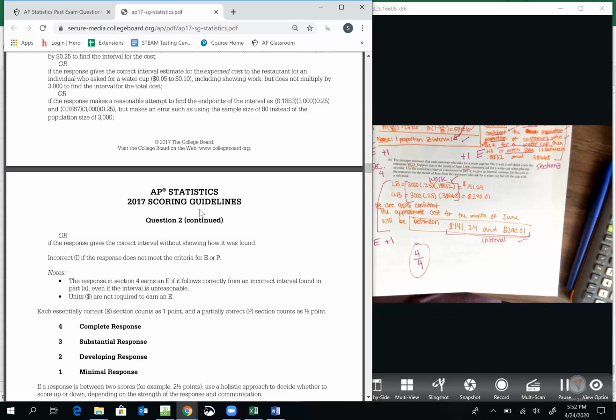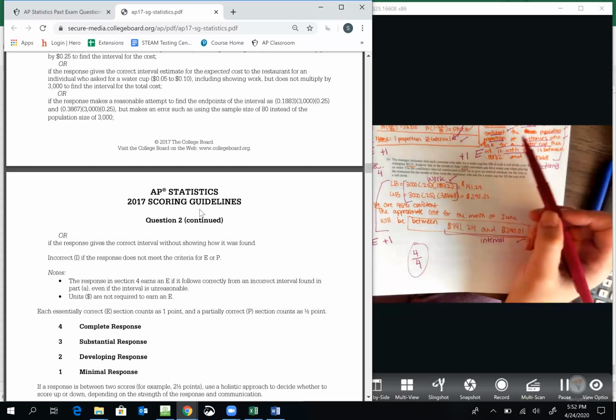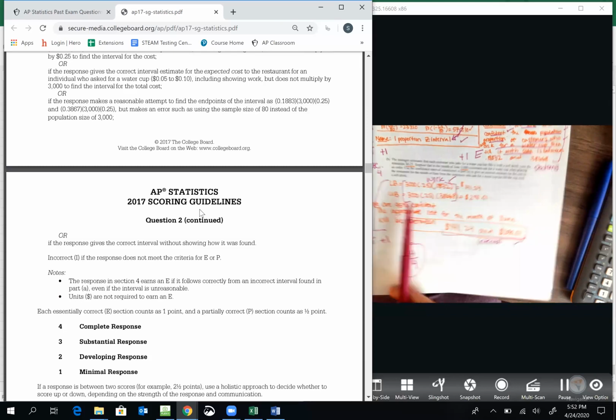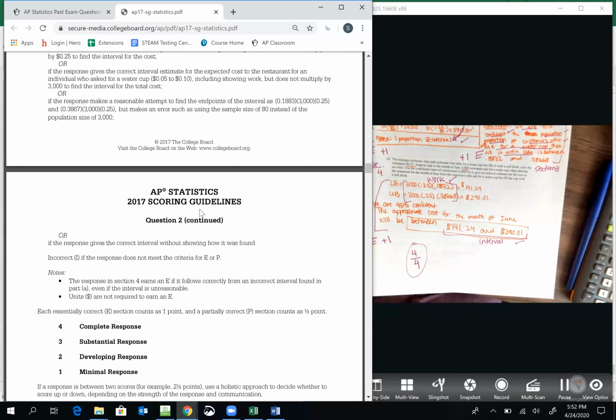But if I had done other things that were wrong, like maybe I technically got credit on my conclusion, but it was worded really poorly, or maybe my work here was not as good as it should have been. They look at it holistically. Overall, did they do a really good job, or overall, did they make a lot of mistakes? Did they get points based on technicalities? They look at it holistically to decide whether to round up or down.